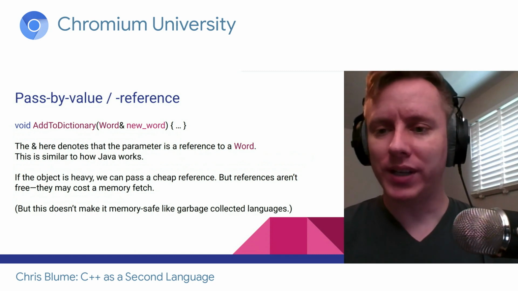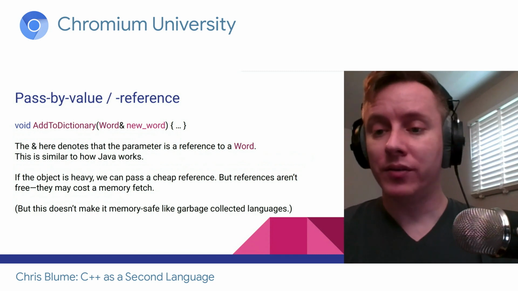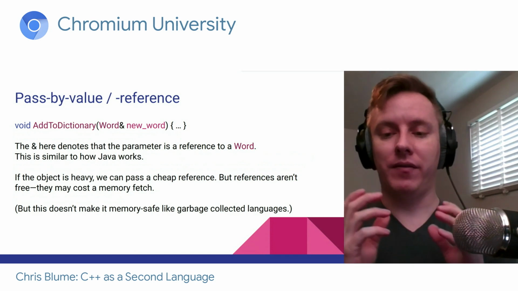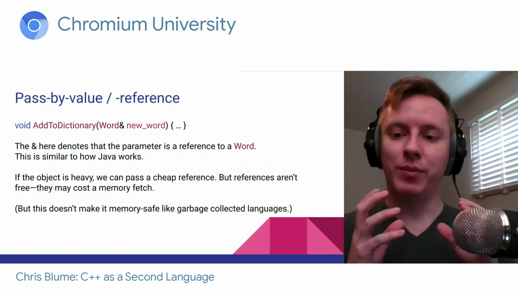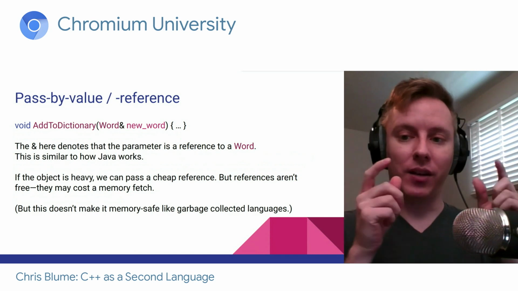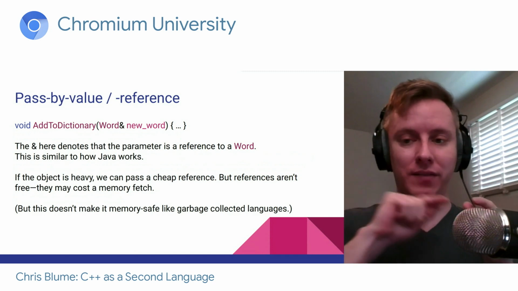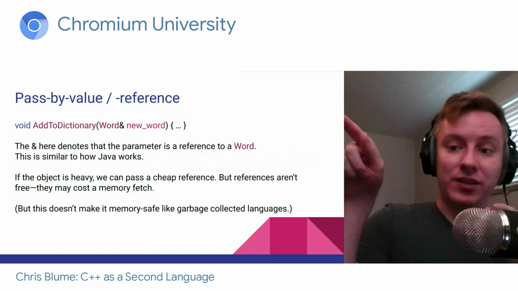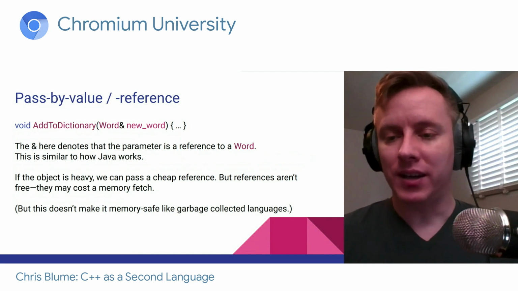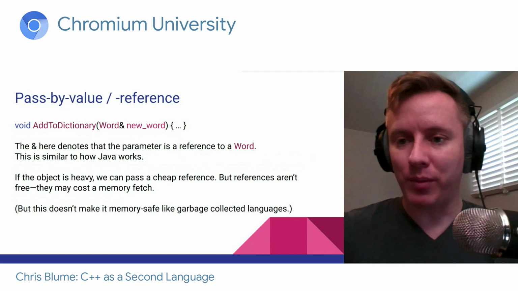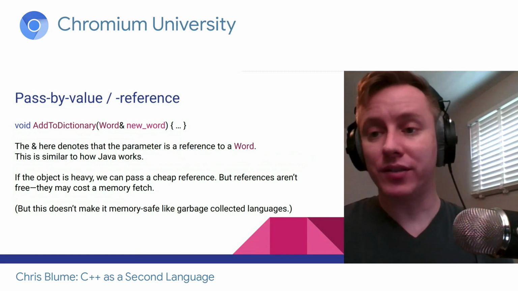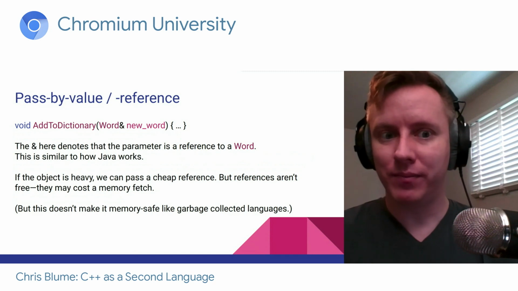There's something I want to point out though. Well, two things. One, references are cheap, but they're not free. If I have the object passed in, then it's going to be in memory close to where I'm accessing. But if I have a reference, then the thing that's close to me is the reference, and I have to go fetch the object that actually lives far away. So this memory reference, maybe it has to go fetch more memory and bring it to the CPU, and that might be a little bit of delay. So even though references are cheap, I don't want to give the impression that they're free.